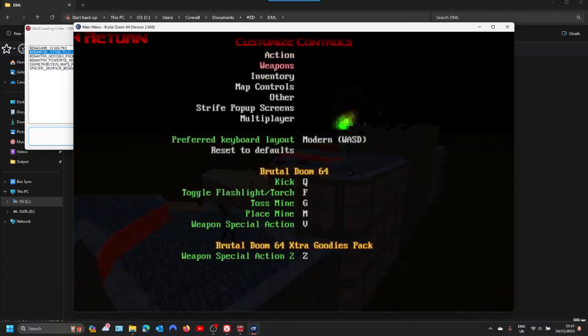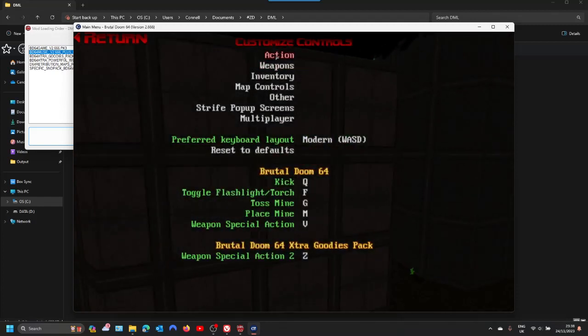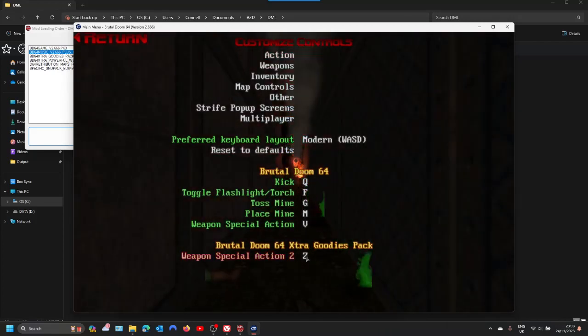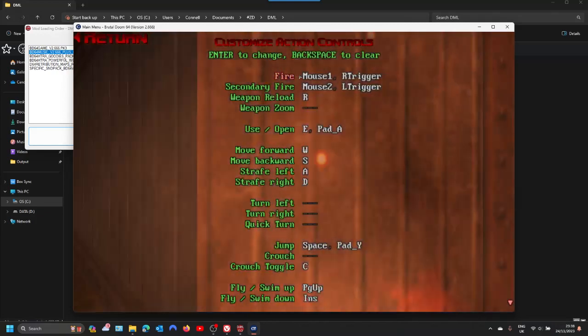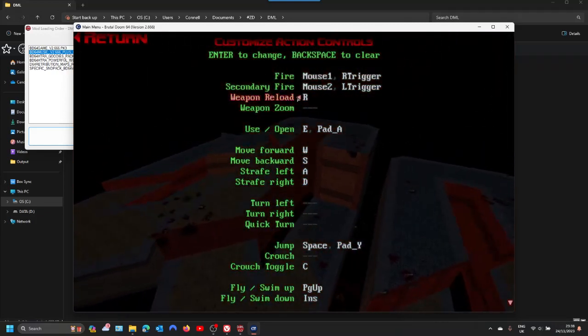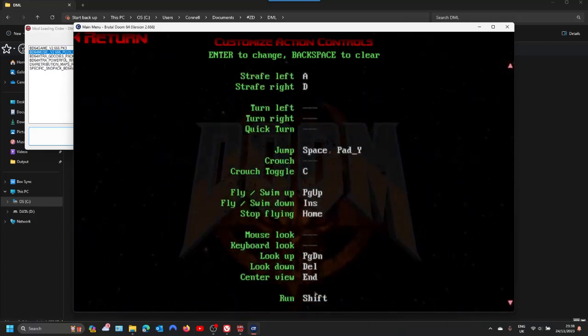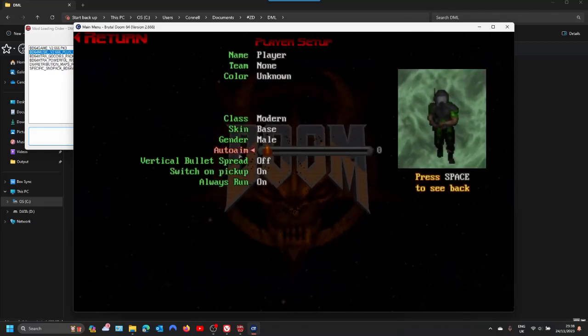Once again, check the controls. They're already preset, which is fine, but you can set them to whatever you want. Check your reload button as well, reload's already done. The movement keys, I think that's fine just as it is. Check your player setup.